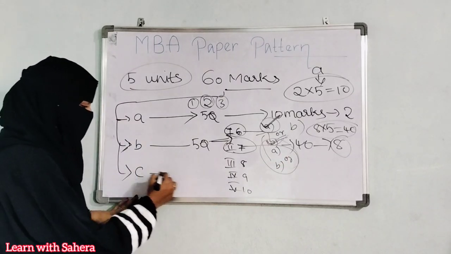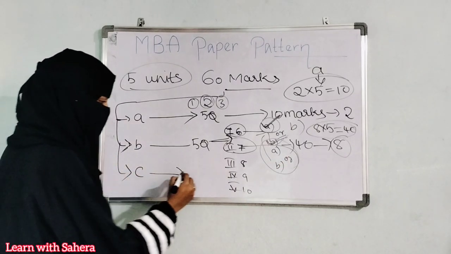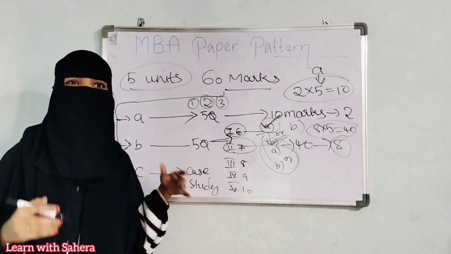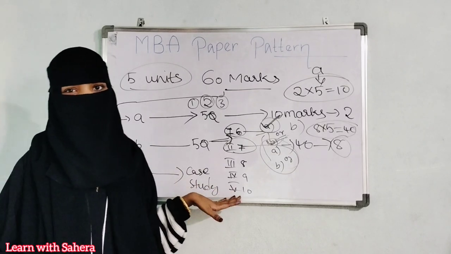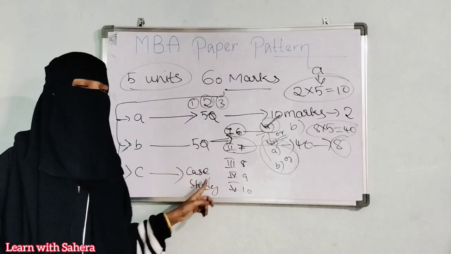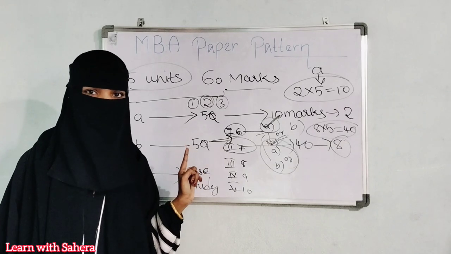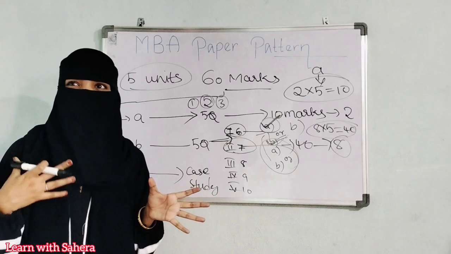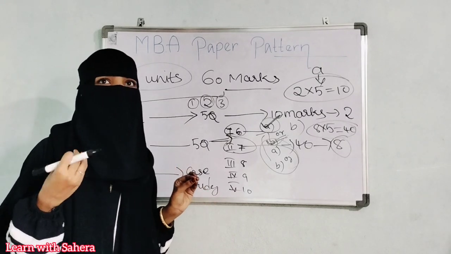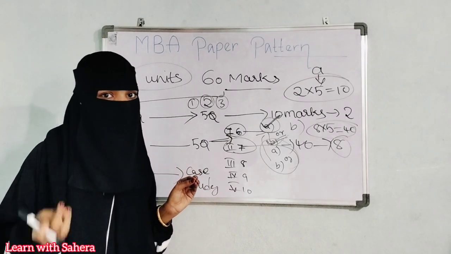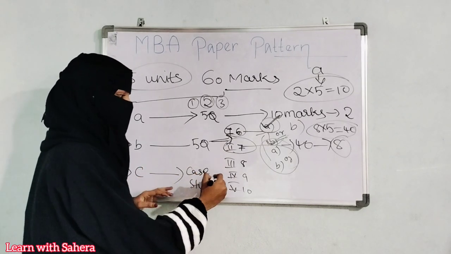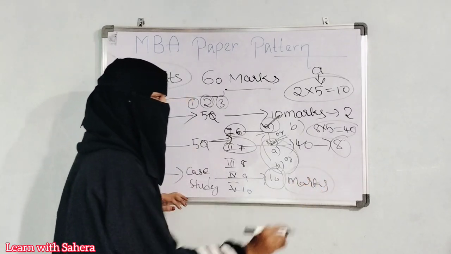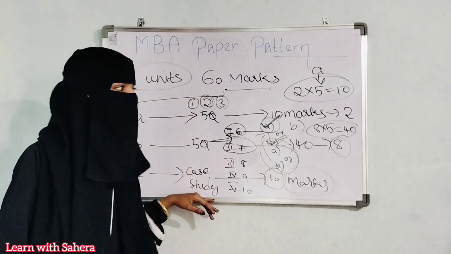Then you have part C or section C. Here you will have a case study. Here there is no internal choice, no options, nothing like that. A case study will be given. You have to analyze that case study and write your answer. This is a general question, or you can say the question will be asked in a generalized manner, so that you have to write in your own words. You have to just analyze the question and write the answer. This case study will consist of 10 marks.